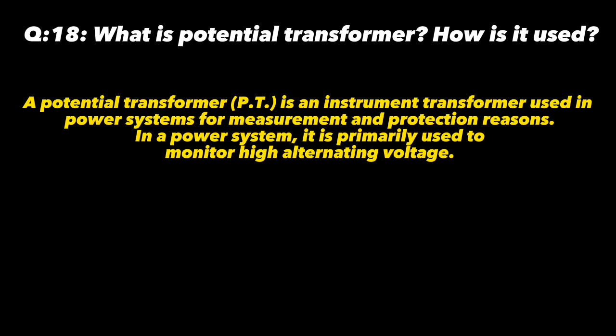Now the question number is 18: what are potential transformers, and how are they used? The answer is that the potential transformer, or PT, is an instrument transformer used in power systems for measurement and protection reasons. In a power system, it is primarily used to monitor high alternating voltage.